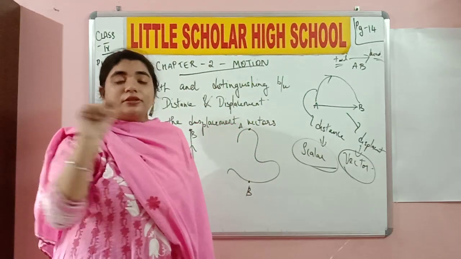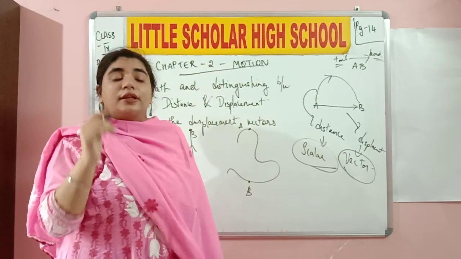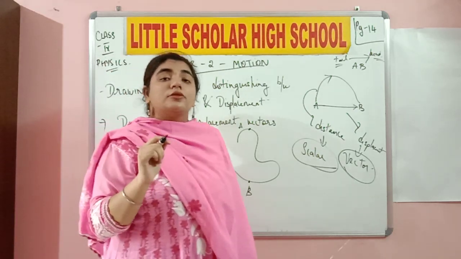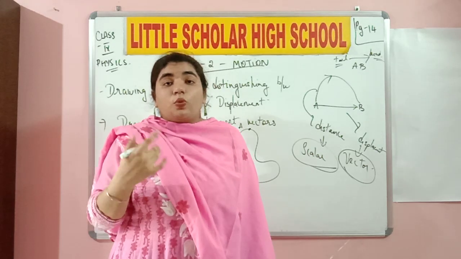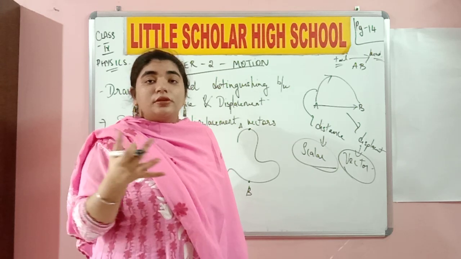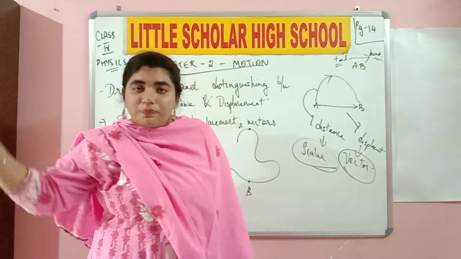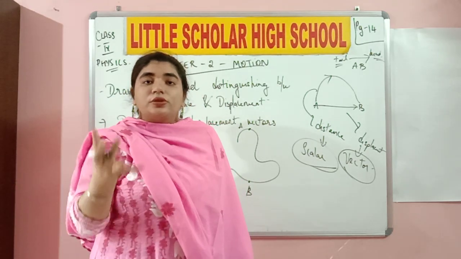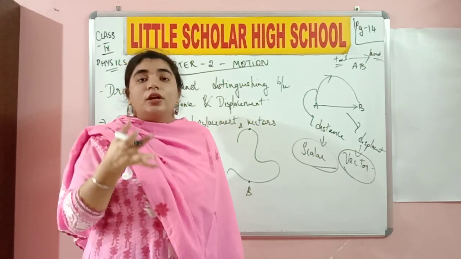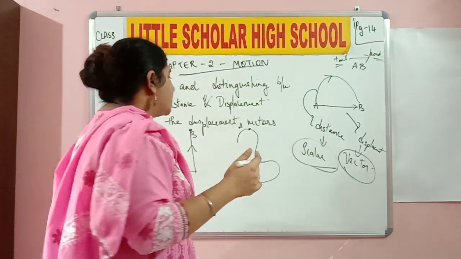What did I say? If it is written somewhere that the car is traveling with 50 kilometers per hour, what do you understand with this? That the car is traveling with a certain speed of 50 kilometers per hour. So if I say the car is traveling 50 kilometers per hour due east, what am I doing? Something new over here. I'm specifying the direction also. This means the car is going to undergo a certain displacement from a certain point to another point with a certain velocity of 50 km per hour, because I'm specifying the direction in the question. What is the direction? East. We will learn further about these things with such simple problems or examples.